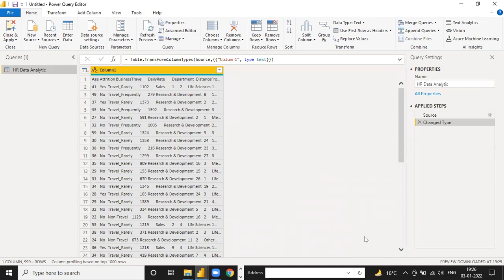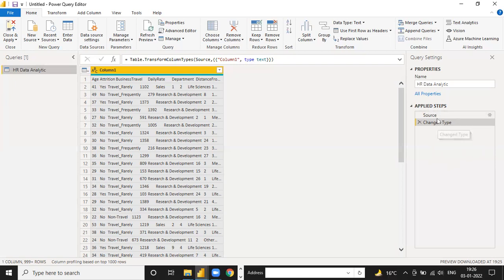Now your data is imported successfully into the view of Power Query, but it is not in the cleanest form. On the left-hand side, you have a file name, HR data. On the right-hand side, you have a property, which is the selected file. If you select any other file, the properties will change. And below that, you have applied steps.